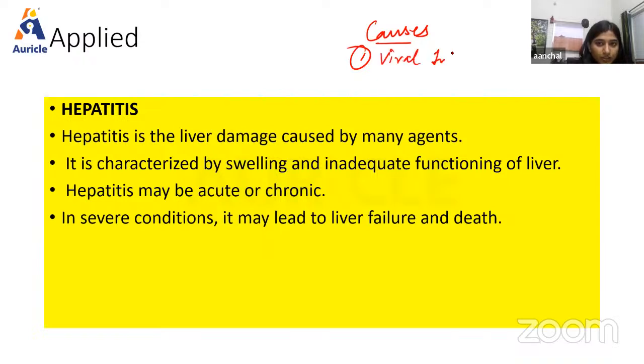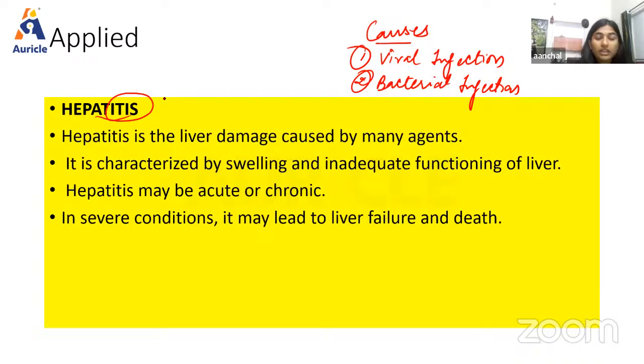It can also occur due to bacterial infection. So always remember, itis means inflammation and hepatic we use for liver. So inflammation in the liver is hepatitis.